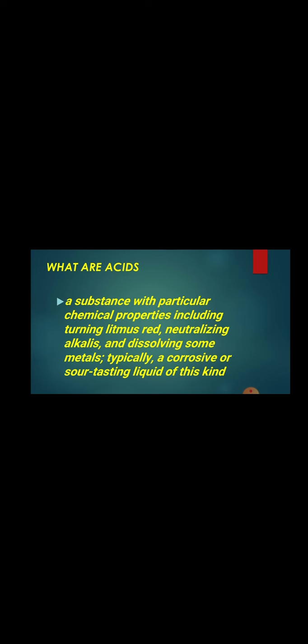Yesterday, I told you that an acid is a substance which has a sour taste. That is the first thing. Secondly, when we introduce litmus paper, it turns the litmus paper red, and when it reacts with an alkali, it produces salt and water. So these are the three general characteristics which we discussed yesterday, and today we have to highlight them again. And then it has a strong impact on metals, and it has a corrosive nature.